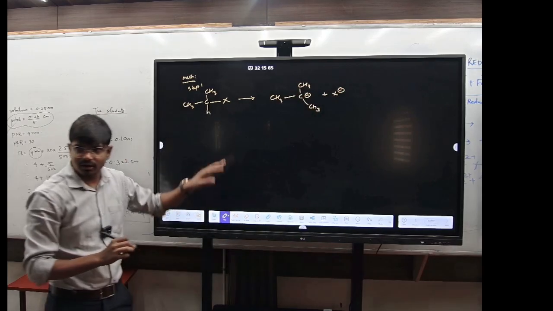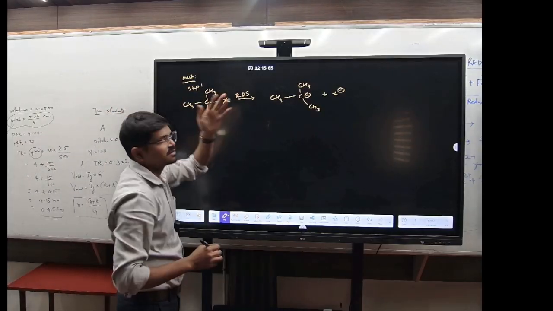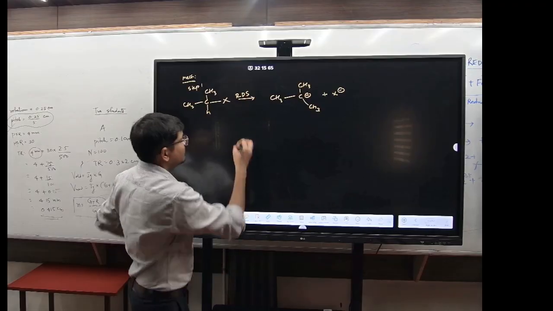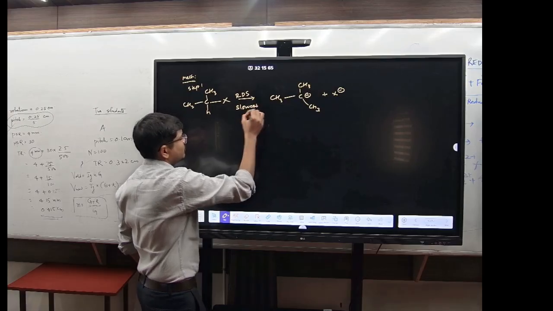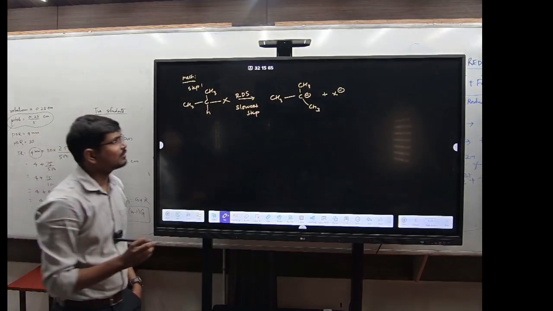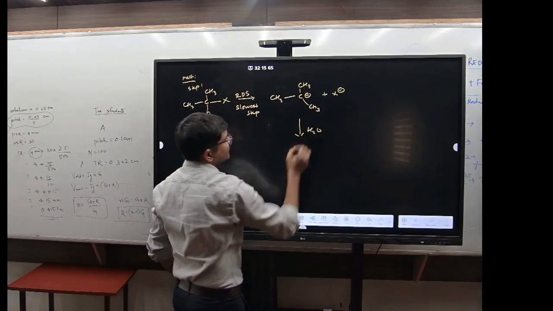Got it? This is basically your carbocation. This is also known as the RDS step, the rate determining step, which is basically your slowest step. Got it? Now what will happen? You are adding the water.